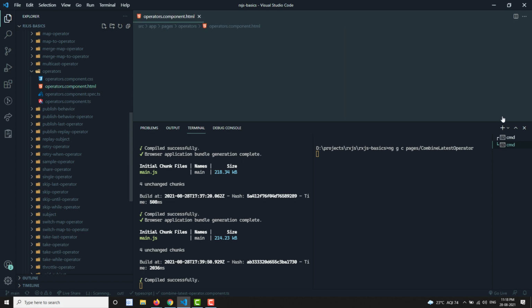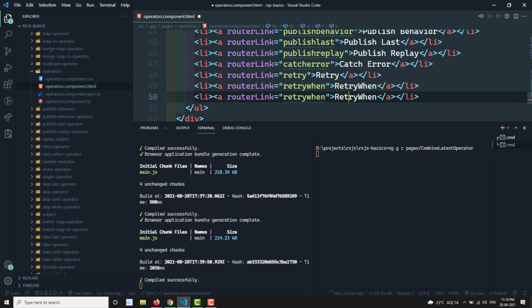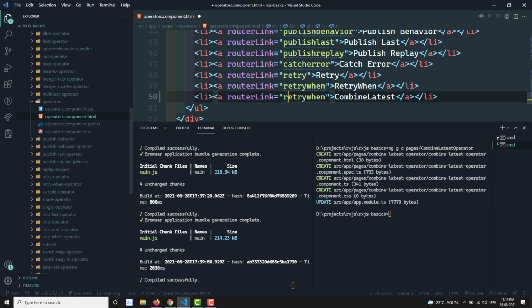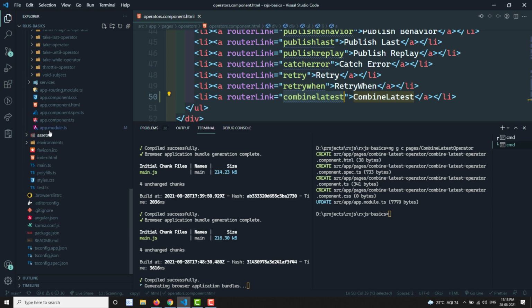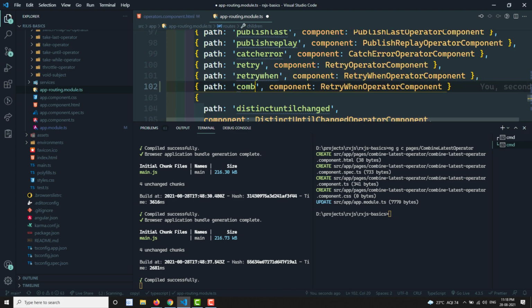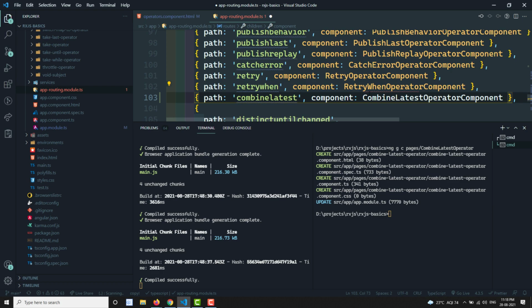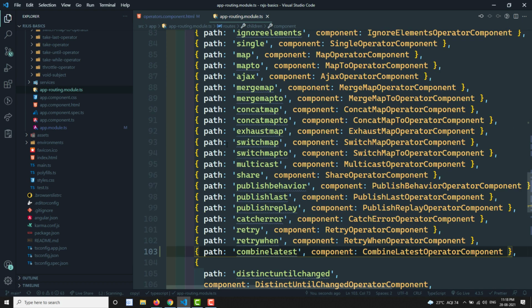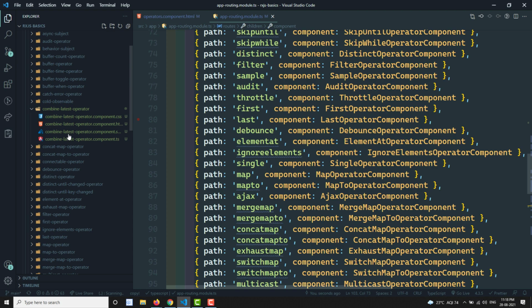I add the combineLatest component, go to the app routing module, and add the route there. Now let's go to the combineLatest implementation in the component.